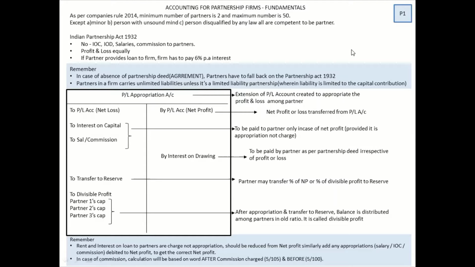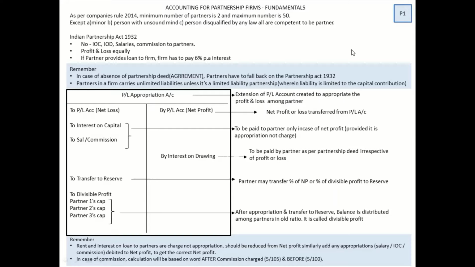The word itself states that the profit we are getting from the profit and loss account, we are going to appropriate among the partners. The left hand side is your net loss which we get from the profit and loss account, and then interest on capital, salaries and commission.